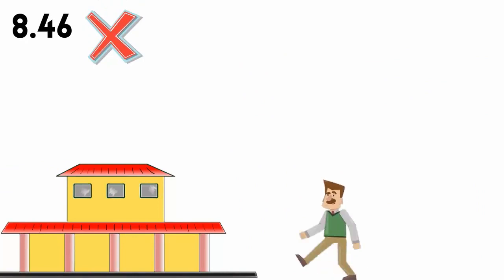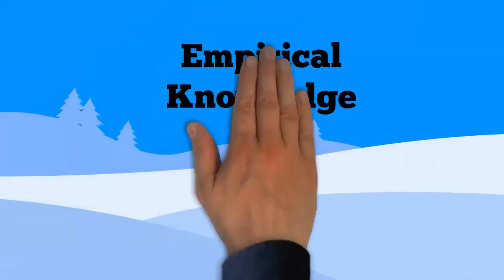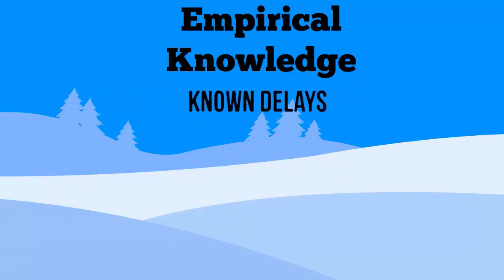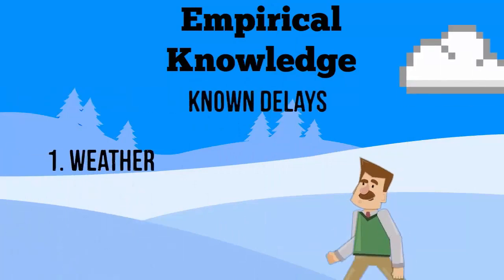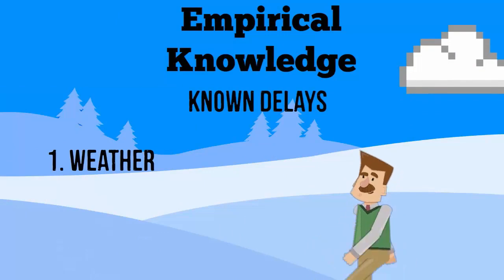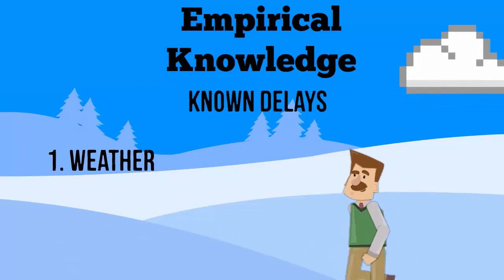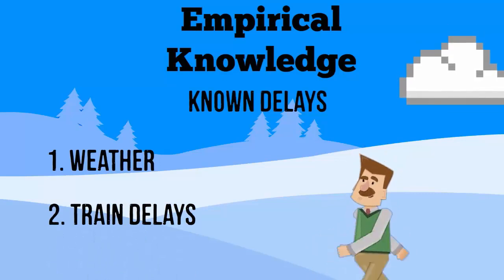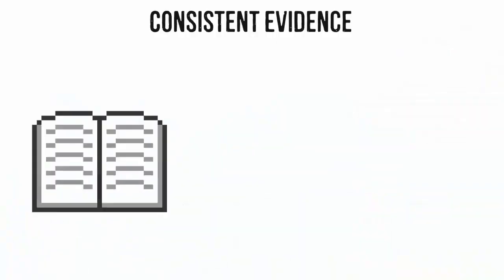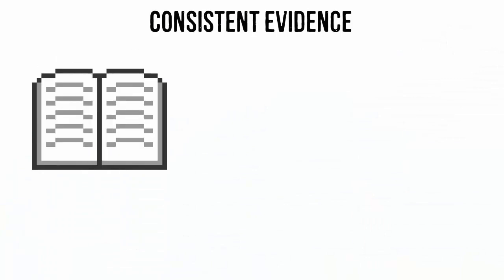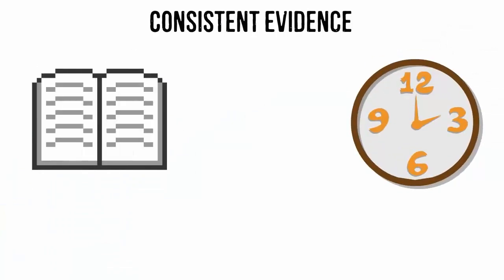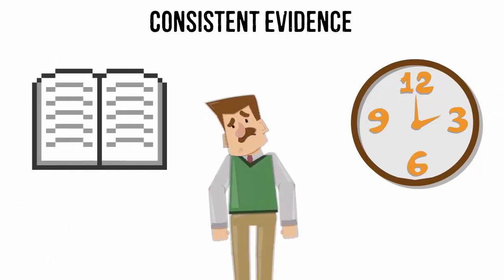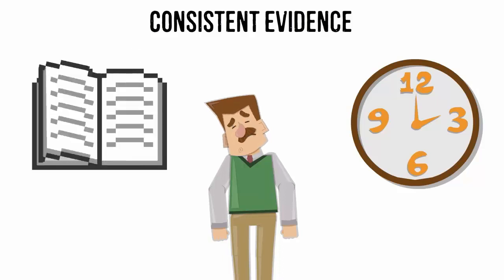Of course not. This sounds plausible, but we can use our empirical knowledge to factor in some known delays, such as: 1. Depending on the weather, I usually need to walk slower to avoid slipping on ice, taking an extra 5 minutes. 2. The train is usually anywhere between 5 and 6 minutes late. These are two pieces of consistent evidence which should be used in our calculation. If we do not use them, then we reduce the chances of getting to work on time and could end up being consistently late. Looking at the above would lead me to add at least 11 minutes of buffer to my journey.